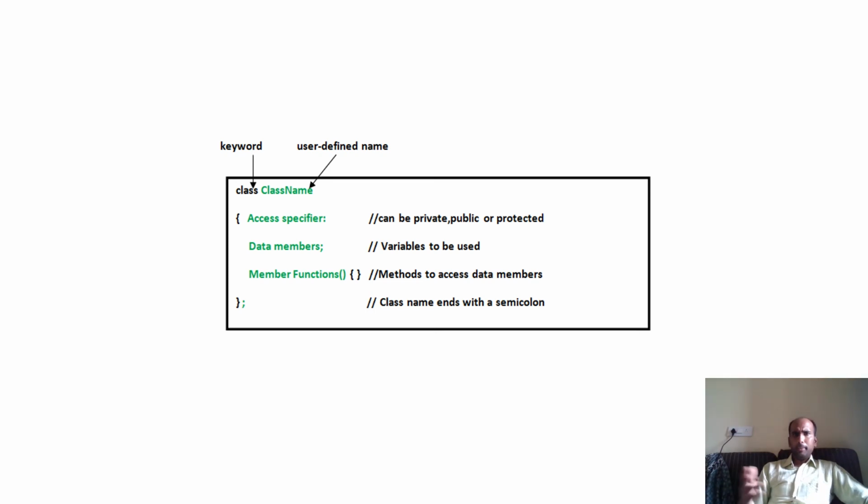If you look at this picture, you will understand what a class is. I am just explaining what we have seen till now. Class is a keyword. Class name is a valid variable name, any name you can give. Then you can specify the access specifier, either private or public. By default, the members are private. You are seeing here one more thing, protected is written. You do not need to worry about protected because we will discuss it while we study inheritance. Then you have defined properties, and then you have defined functions.